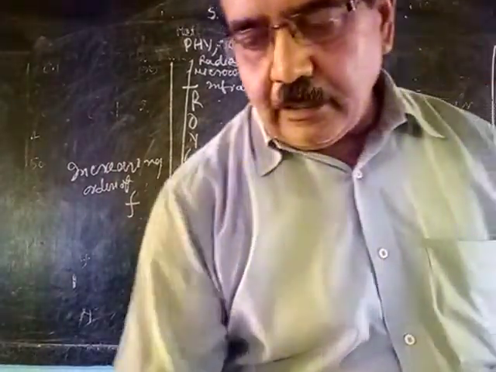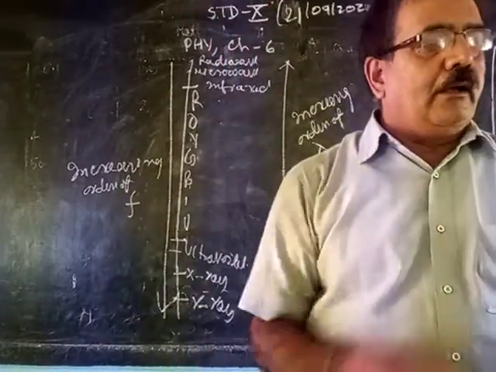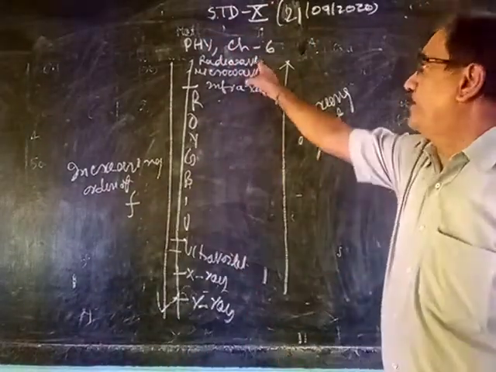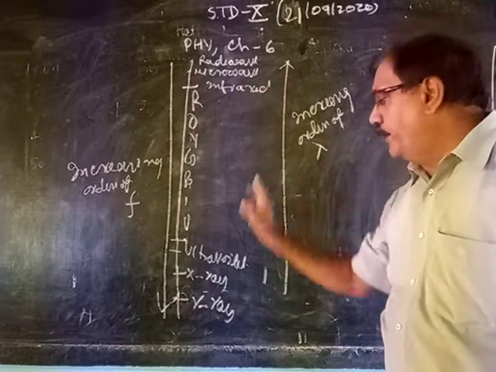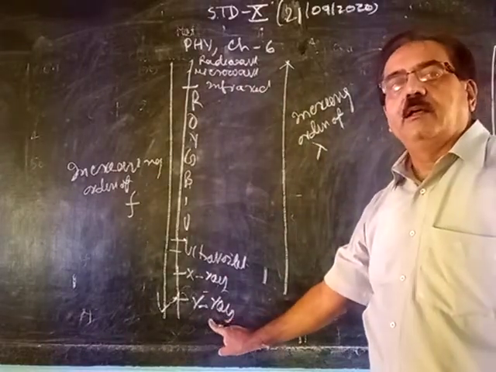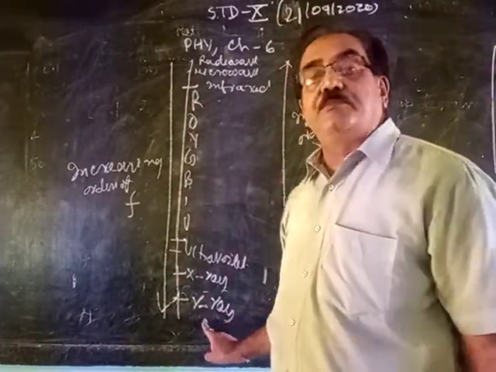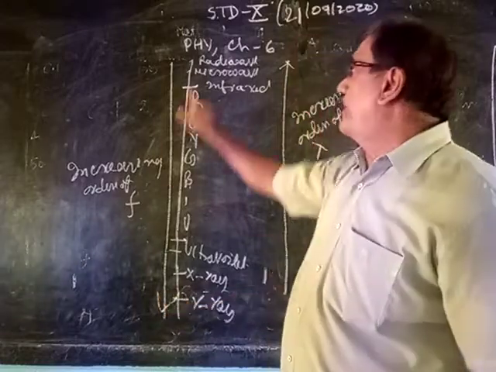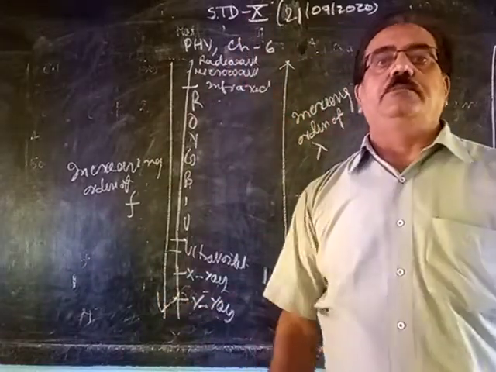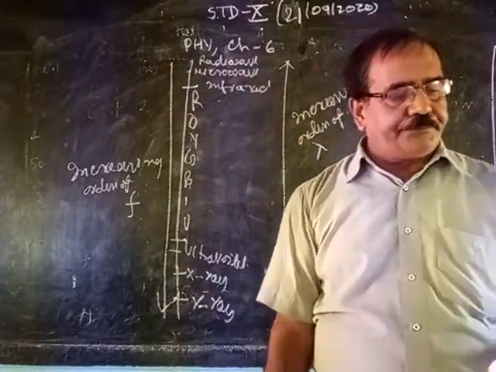So here, maximum wavelength is radio wave, and minimum wavelength is gamma ray. Frequency of gamma ray is maximum, okay? Frequency of radio wave is minimum. So this is the order.